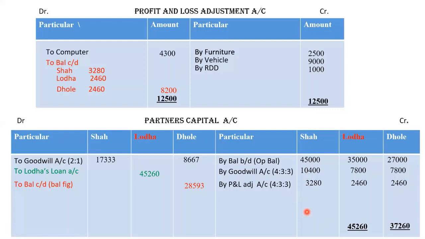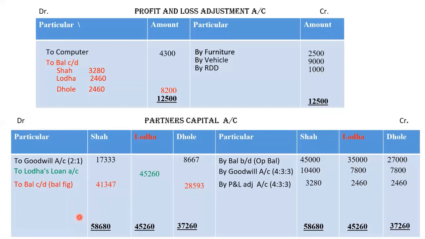Total of 45,000 plus 10,400 plus 3,280 is 58,680 minus 17,333. So our balance will be 41,347. And this way we have closed our partner's capital account.